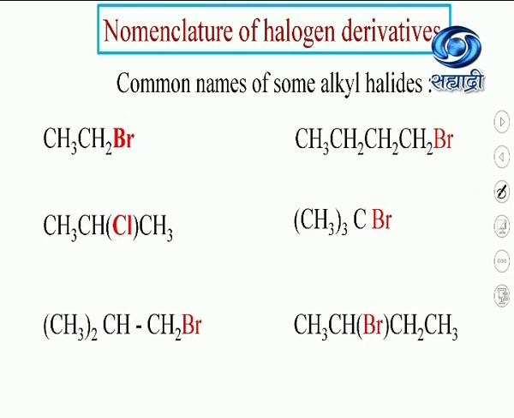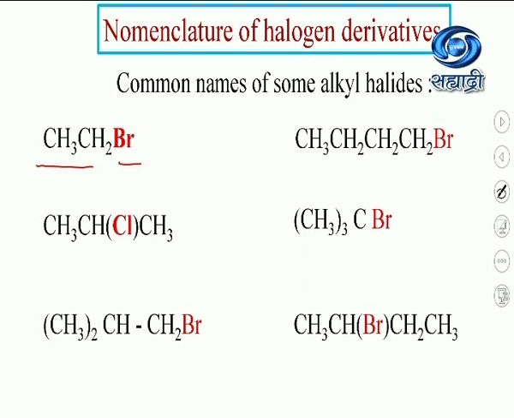Let's now have a look at nomenclature of halogen derivatives. You have studied in your class 11 the functional group alkyl halide. So we are going to see common names of some alkyl halides. These are named by writing the name of the alkyl group followed by the name of the halide. Alkyl group, how to find out the alkyl group? One hydrogen atom of an alkane is removed, and what is left is your alkyl group.